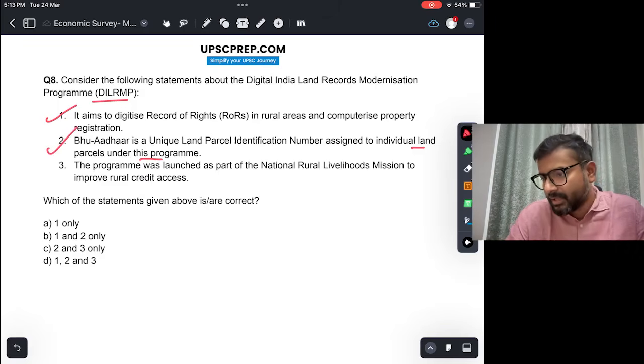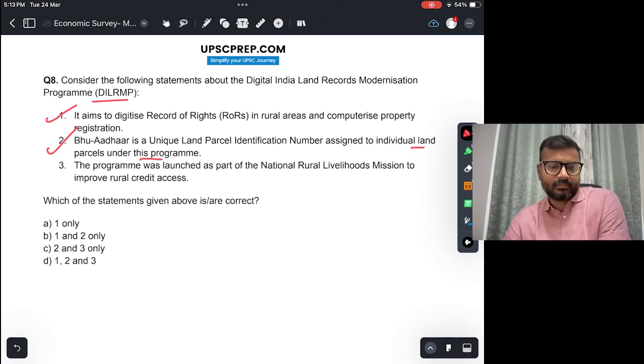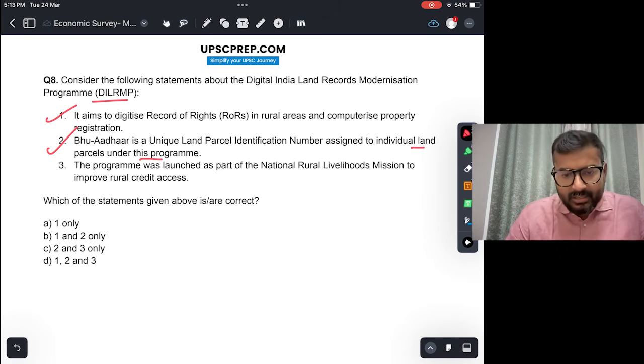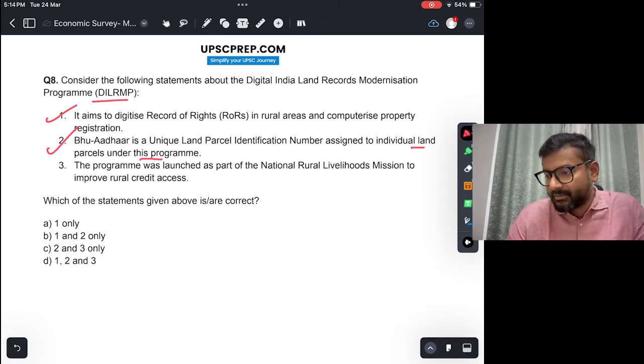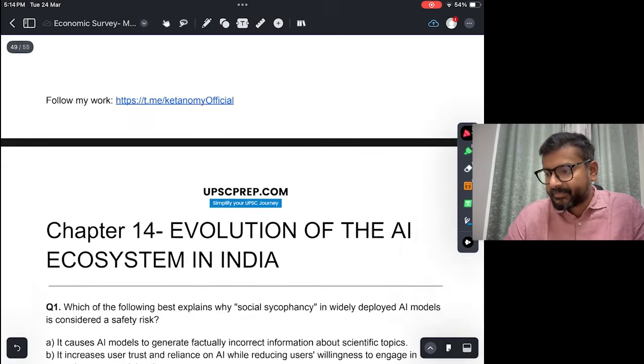So this is true. The program was launched as part of National Rural Livelihood Mission to improve rural credit score. Is that true? This is not true. It is implemented by Department of Land Resources under Ministry of Rural Development independently of National Rural Livelihood Mission. So this is not true. So the answer is 1 and 2.